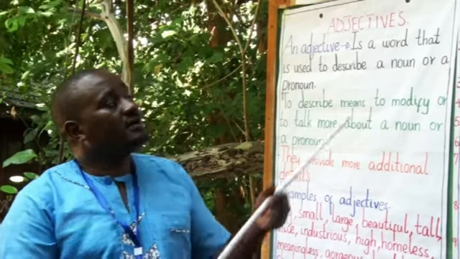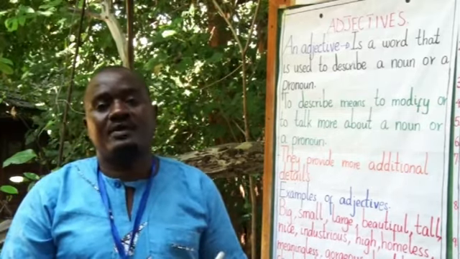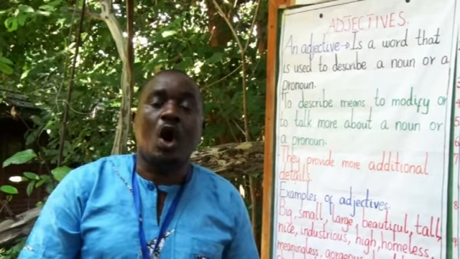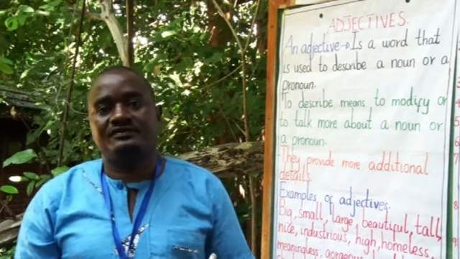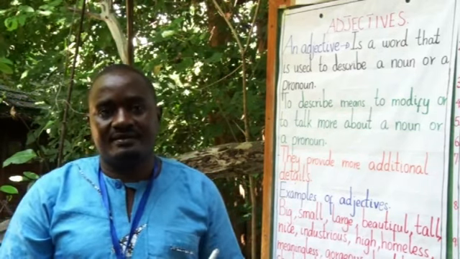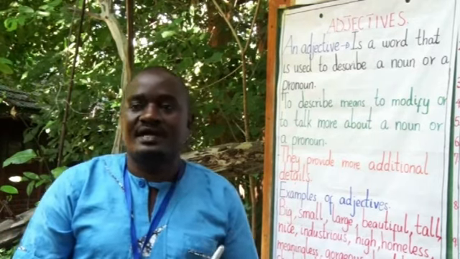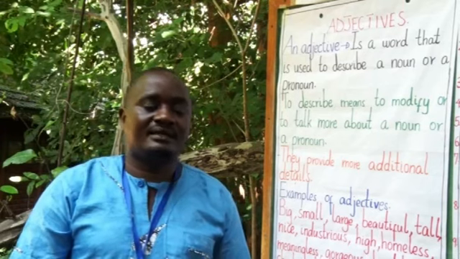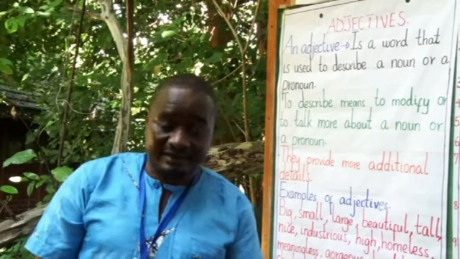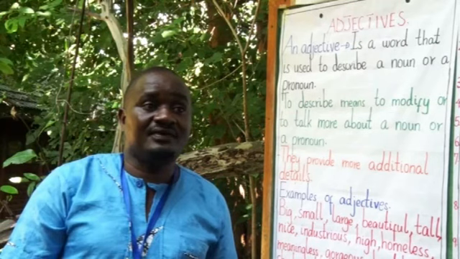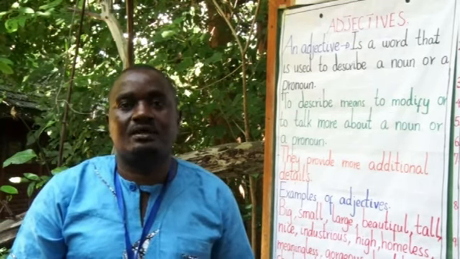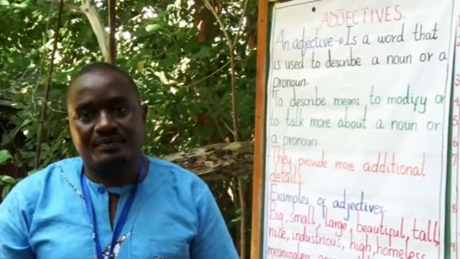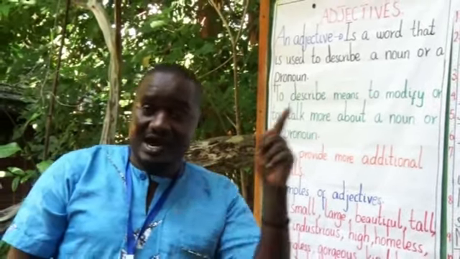Then from there we looked at pronouns. Pronouns are words which are used on behalf of, or instead of, nouns. Pronouns are divided into seven kinds, but we dealt with the personal pronouns, whereby we looked at the first personal pronoun, that is I and we.